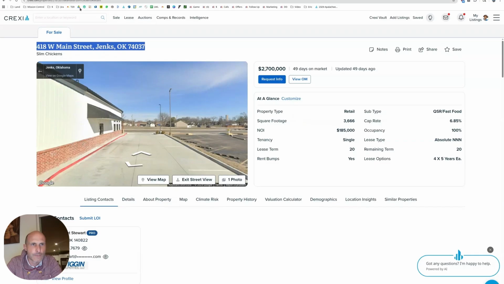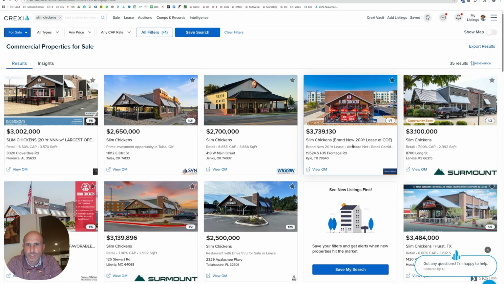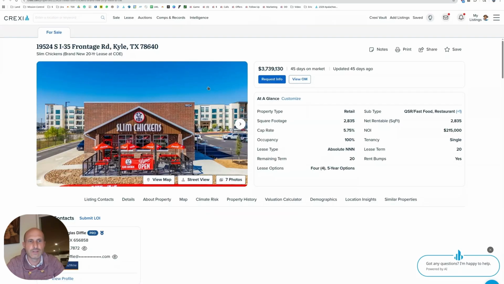They probably will. Okay, so the next one, Slim Chickens in Kyle, Texas. Let's take a look at this. This was backfilling an old restaurant, buying it, backfilling it, doing a sale leaseback. We've seen them build these things out and we'll keep learning, but I don't see any ground leases. This looks like new apartments in the back. I'm guessing somebody built new apartments in the back, had some land, and here you go, Slim Chickens. Slim Chickens probably bought the land and sold it, and now they're doing a sale leaseback. Let's take a look at what we can figure out here.